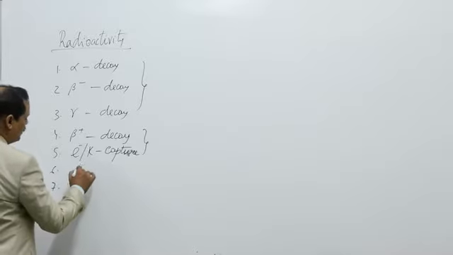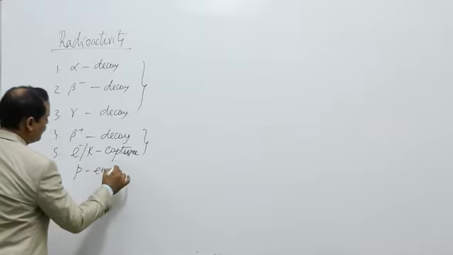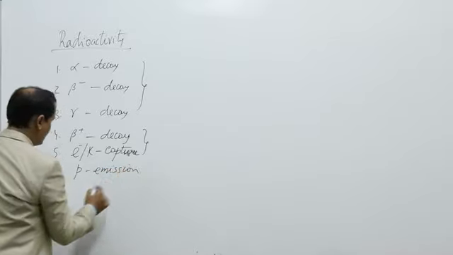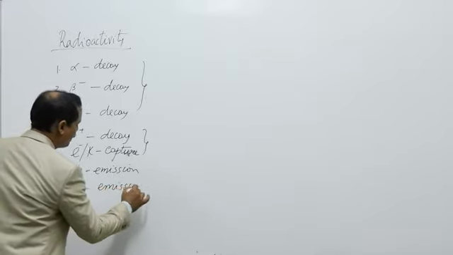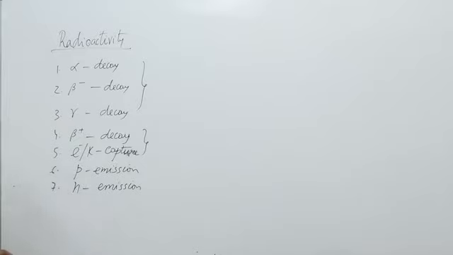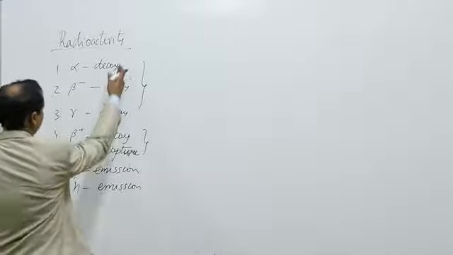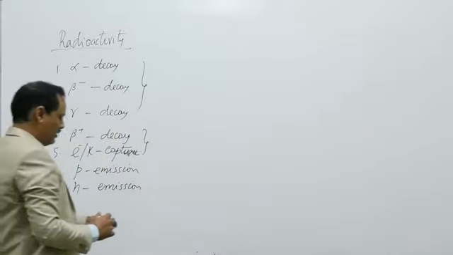Then we have proton emission and neutron emission. So these are the various radioactive decay process by which unstable nucleus or radioactive nucleus try to become stable. So let us try to understand one by one.